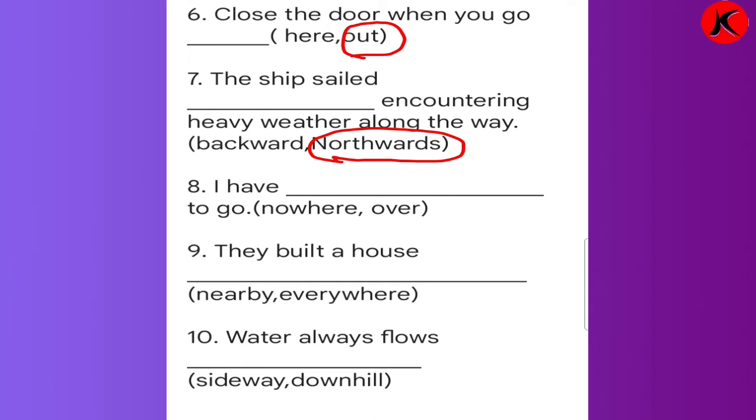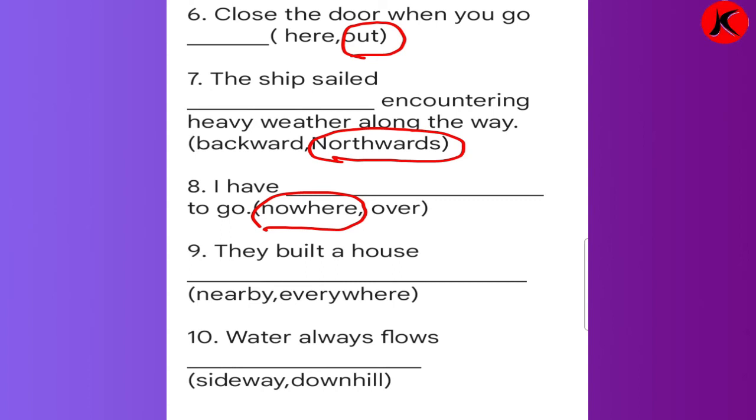Number 8: I have dash to go. Now or where or over. So what will you write over here? I have nowhere to go. I have nowhere to go.